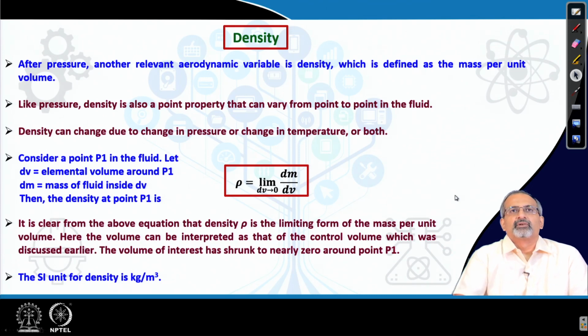So, that was a brief on pressure, different aspects of pressure. Now, let us look at density of the medium. So, this is another very relevant aerodynamic variable, and it is defined as mass per unit volume.